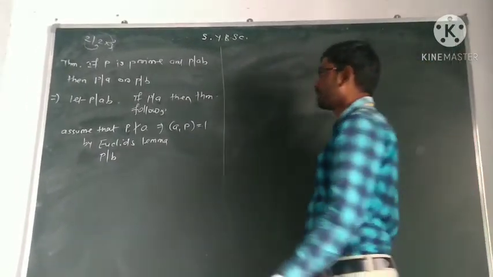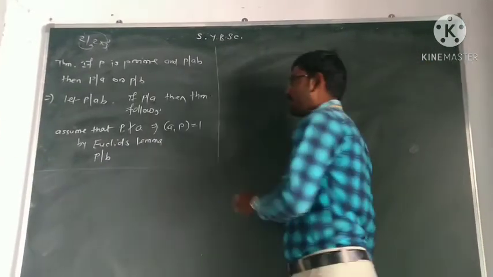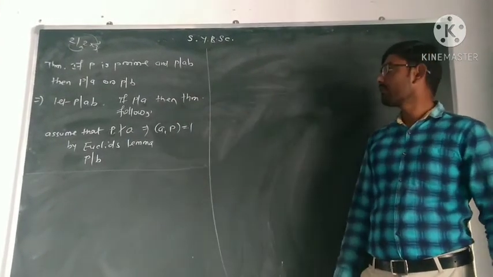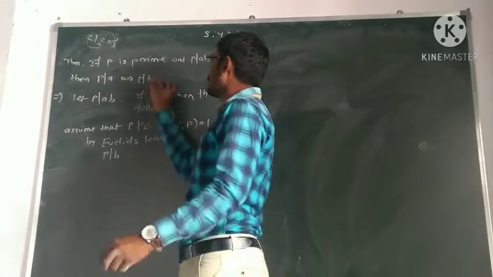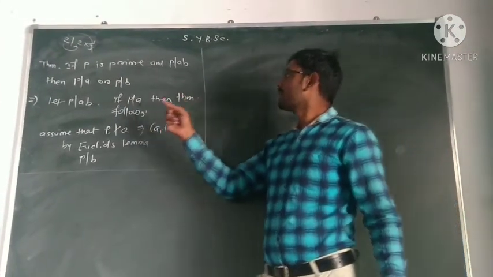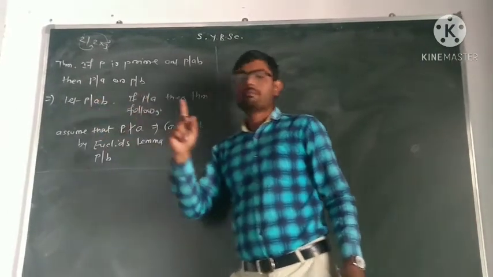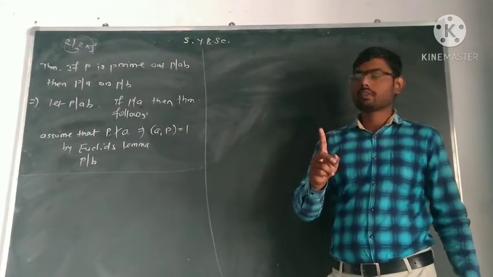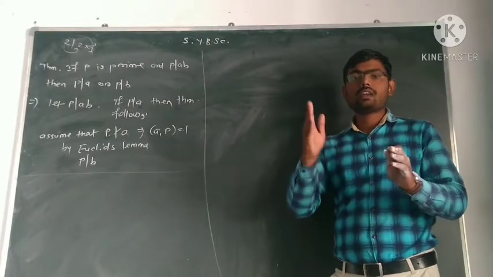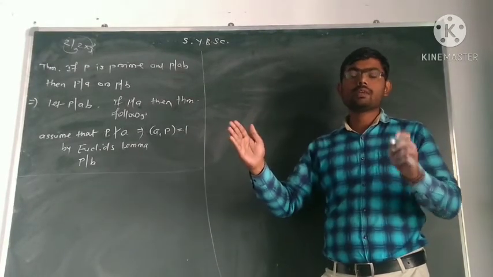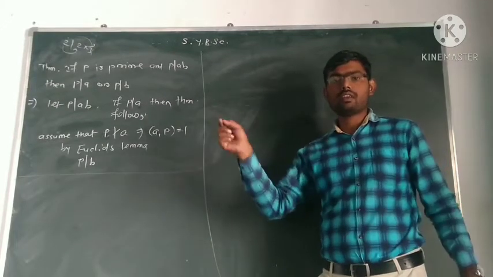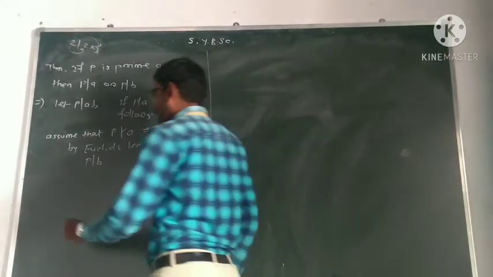The next theorem is very simple, but this theorem also has been asked 2-3 times in exams. So the next theorem is just an extension of this theorem. This theorem says if P divides AB, then P must divide at least one of the factors. The second theorem is very similar. If P divides A1, A2, up to An, then P must divide one of the factors of A1, A2, up to An.